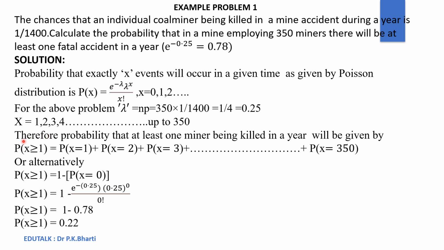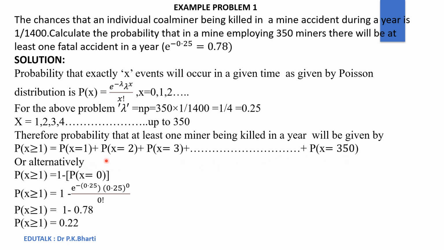Since we have to calculate the probability that at least one miner is killed in a year, we have to calculate P(x ≥ 1), which will be equal to P(x=1) + P(x=2) + P(x=3) and so on up to 350. Obviously, this equation will be very long. It will not be easy to solve this equation.